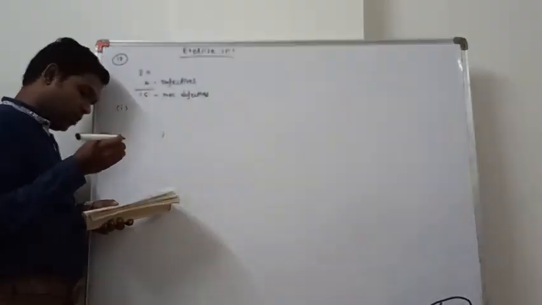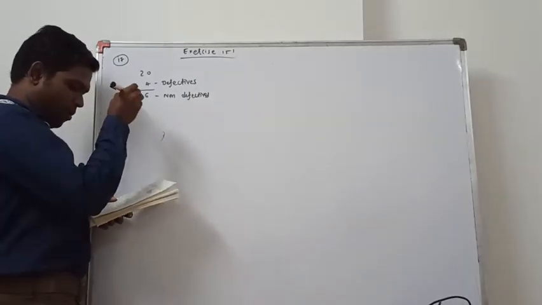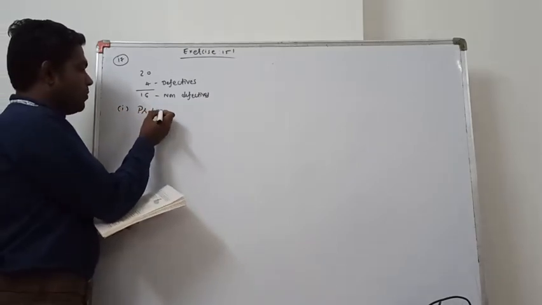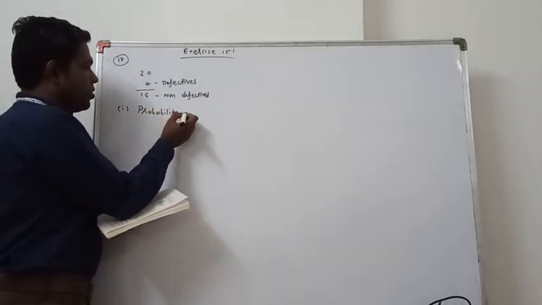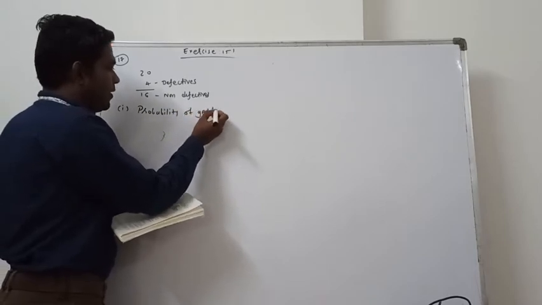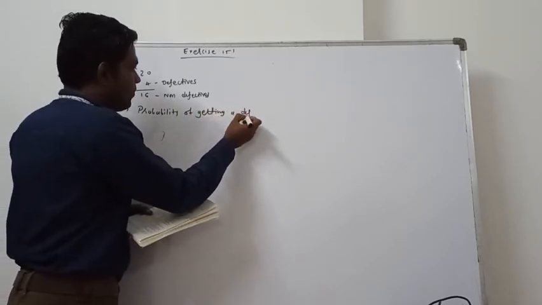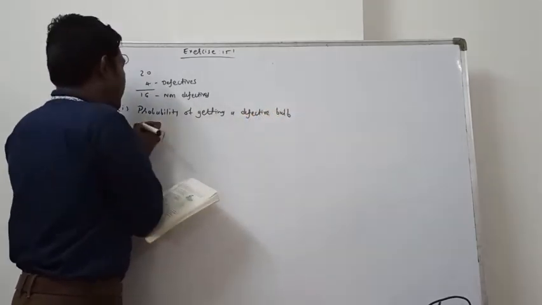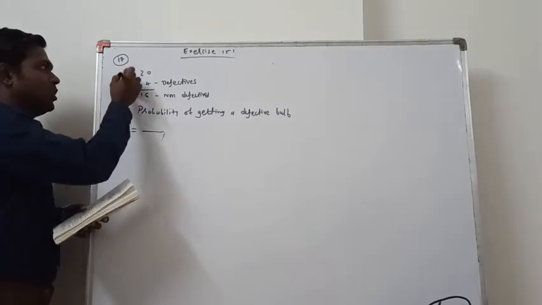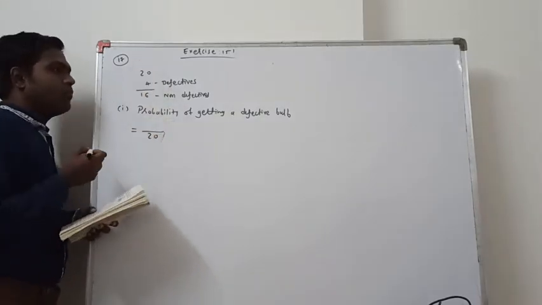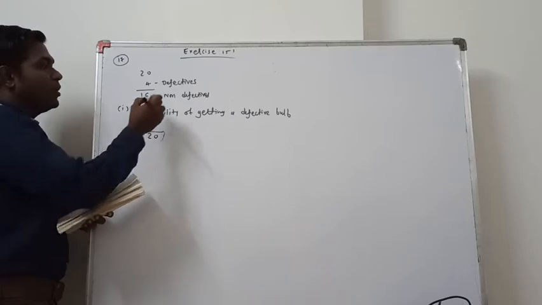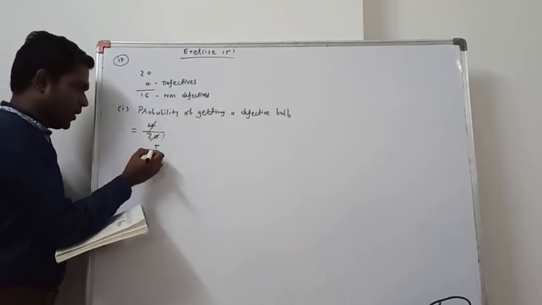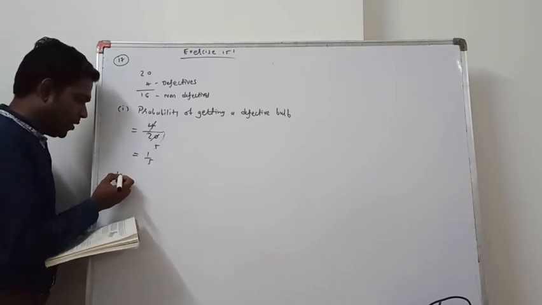First question: probability of getting a defective bulb equals defective bulbs over total bulbs 20. Defective are 4. So 4 fives are 20. The answer is 1 divided by 5.